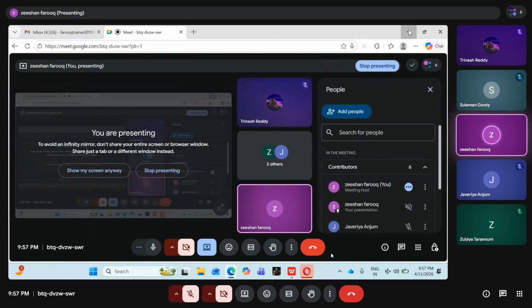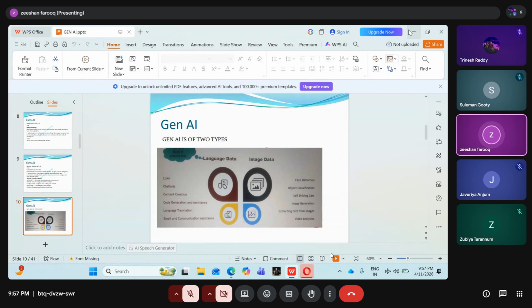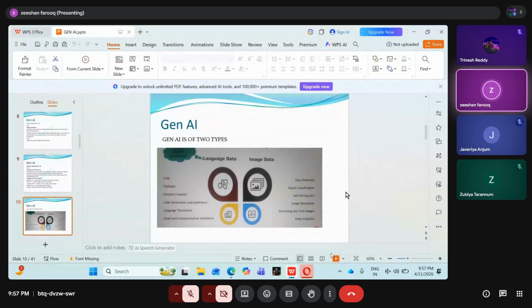So let me go more down here. LLMs, chatbots, content creation, code generation, and all. Image data, this part companies are slowly taking up, but it is not completely implemented. But for this language data, people are completely hiring now. How the LLMs are created, how the chatbots are created, how the content is created, we'll see with the tool practically.